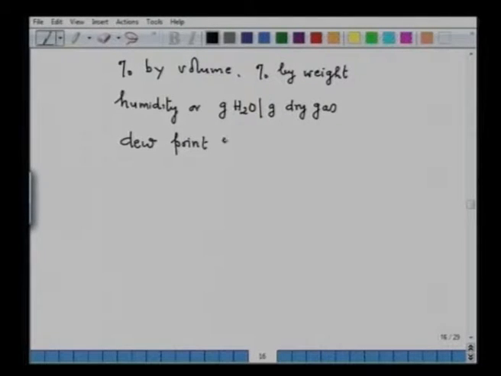Dew point in degree Celsius. Dew point is the temperature at which water vapor begins to condense. Now, this dew point calculation is again a very important part of the calculation, because the condensation of water contained in the flue gas or products of combustion is very important, because if the water condenses